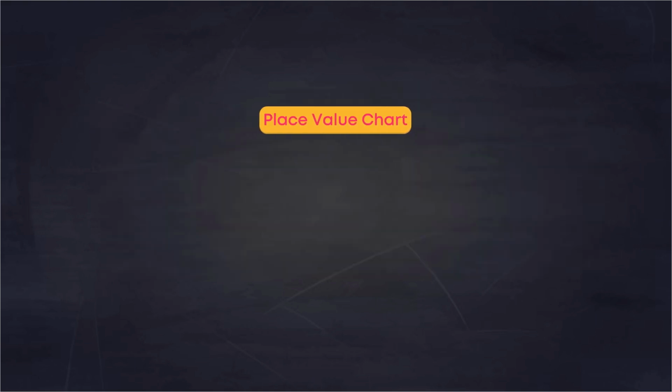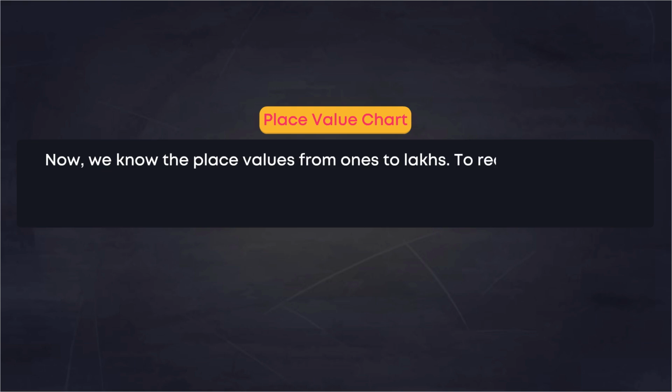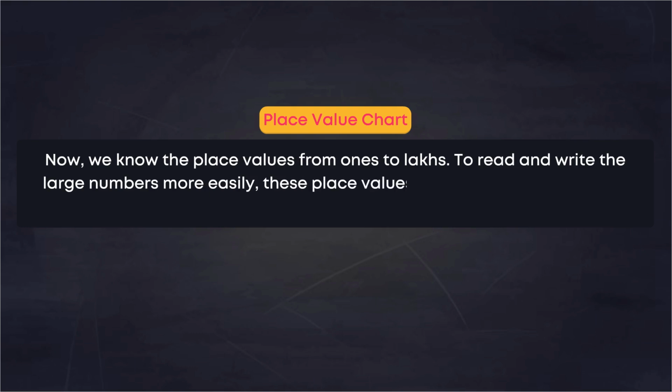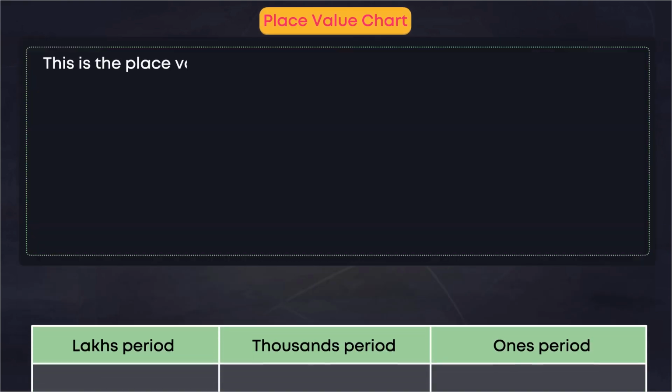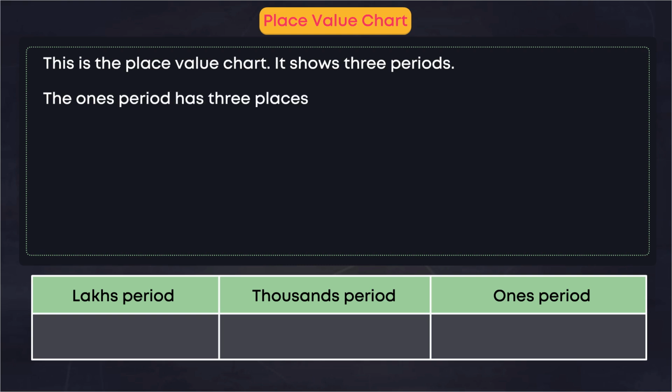Place value chart. Now, we know the place values from ones to lakhs. To read and write the large numbers more easily, these place values are separated into groups called periods. This is the place value chart. It shows 3 periods. The ones period has 3 places: hundreds, tens, and ones.